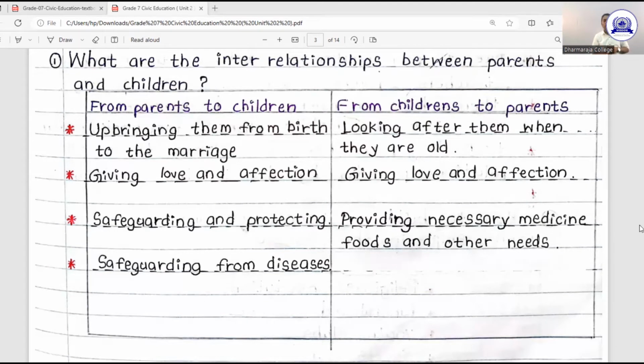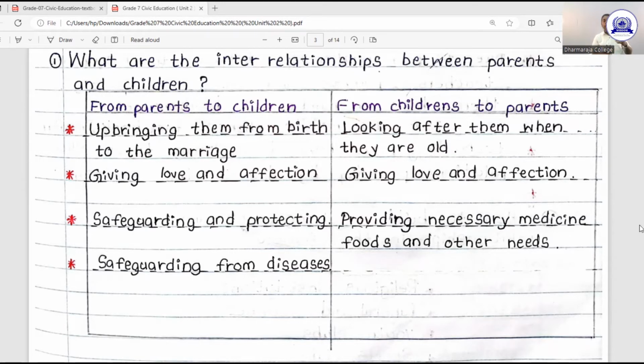First, I am going to talk about the duties and responsibilities of parents to the children. What are they? As your parents, they must feed you. They must give you food, nutrients. They must help you to grow well, to be healthy. They must let you play. They must keep you happy. They must let you enjoy yourself with your friends by playing.